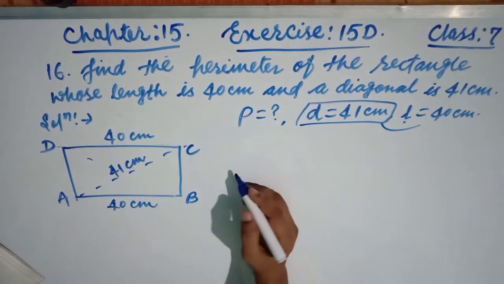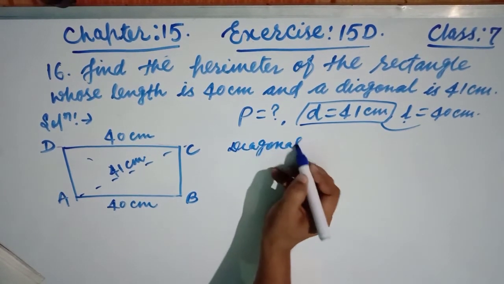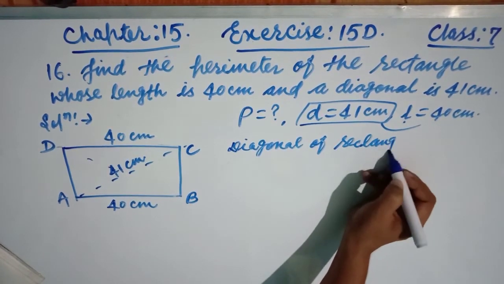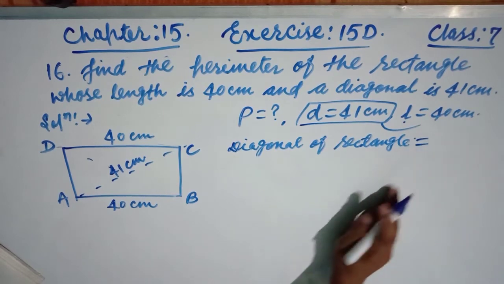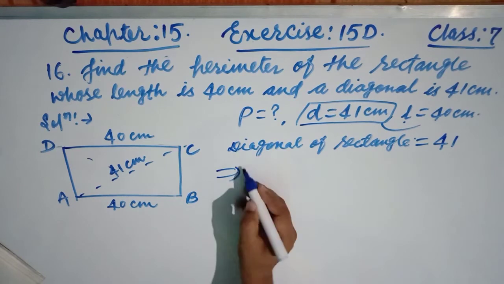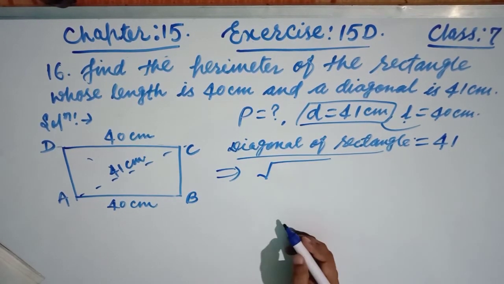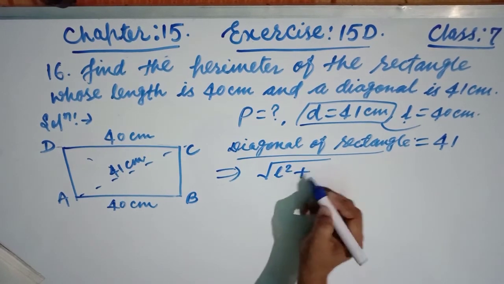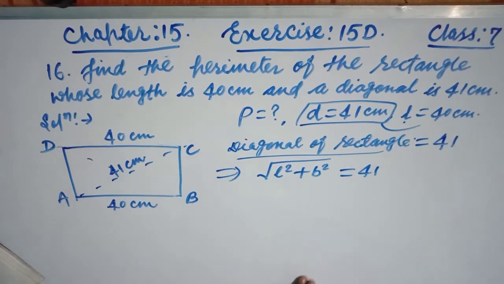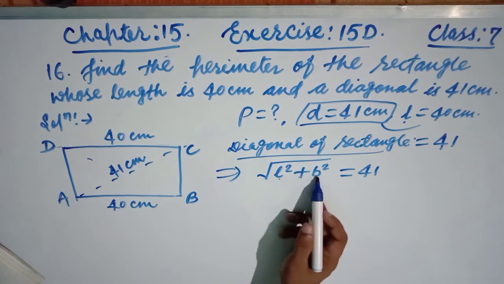Now see friends, diagonal of rectangle is what friends? Diagonal of rectangle is given, this is 41. Now from formula, diagonal of rectangle is what? From formula, under root length square plus breadth square. This is the formula of diagonal, and this equals 41.